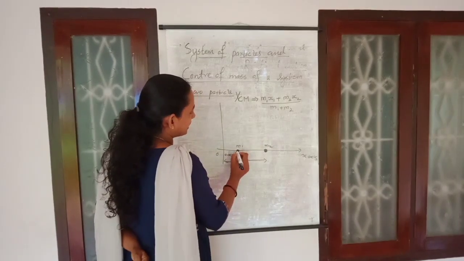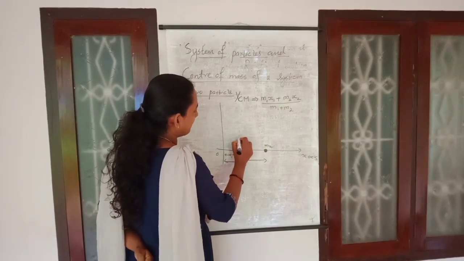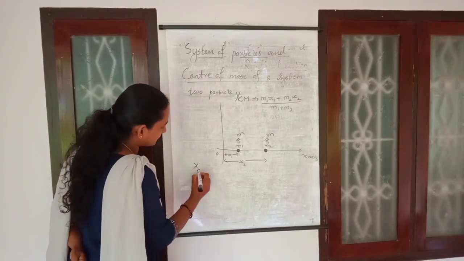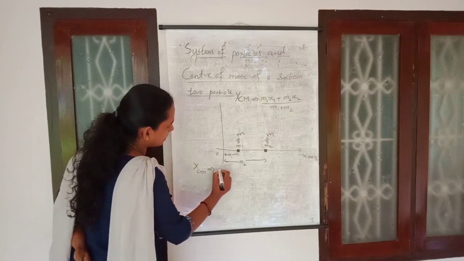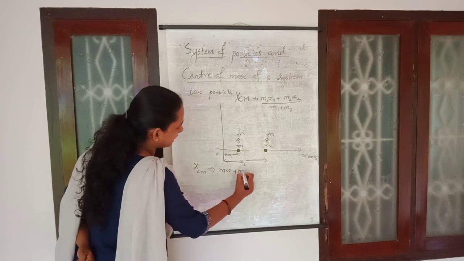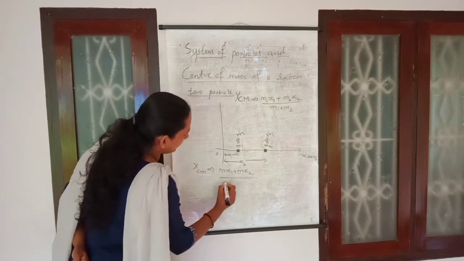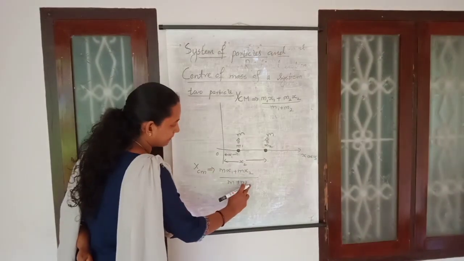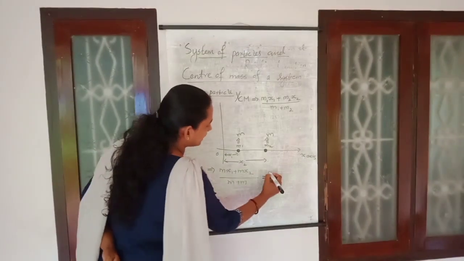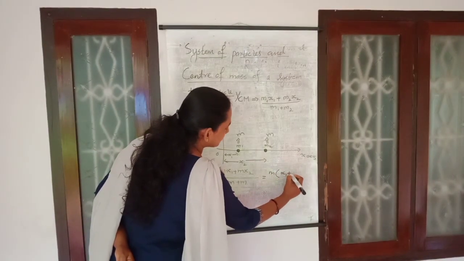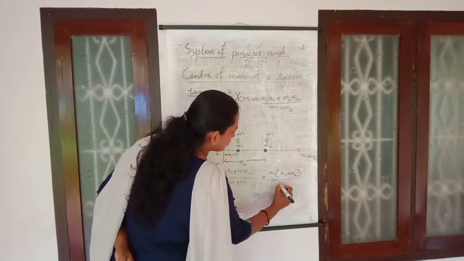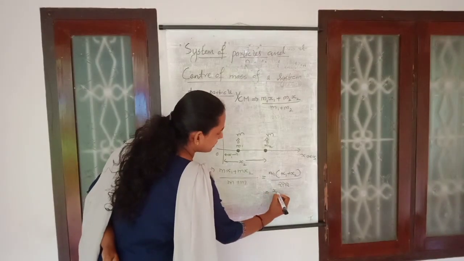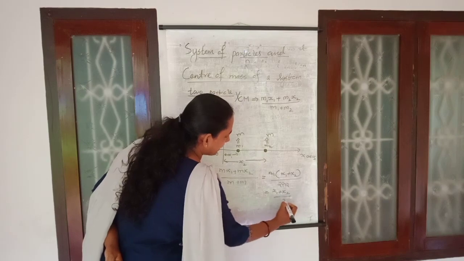Whenever you are considering the mass of these two particles, m1 is equal to m and m2 is also equal to m, what will be the position of the center of mass? X center of mass becomes m x1 plus m x2 divided by m1 plus m2, that means m plus m. Here m is a common factor, take it outside. Therefore, it becomes m times (x1 plus x2) divided by 2m. M and m cancel. Therefore, the position is (x1 plus x2) divided by 2.